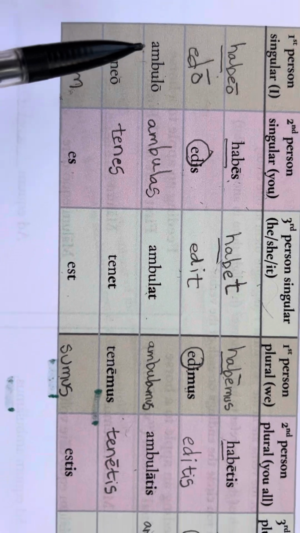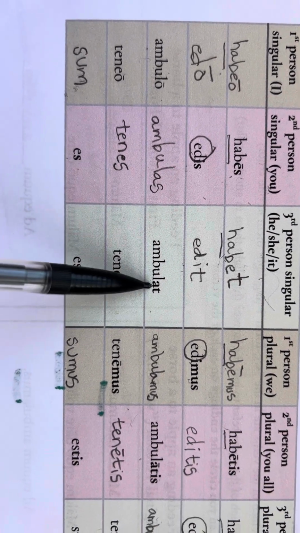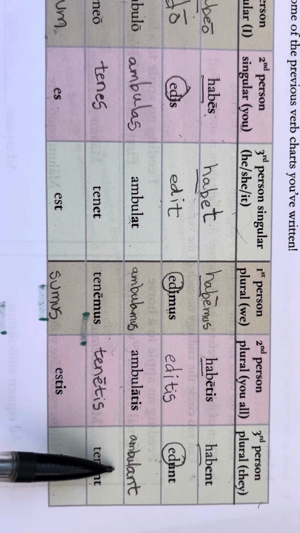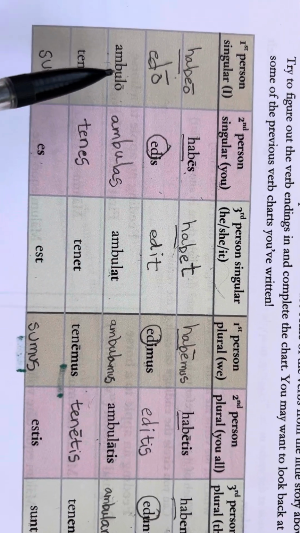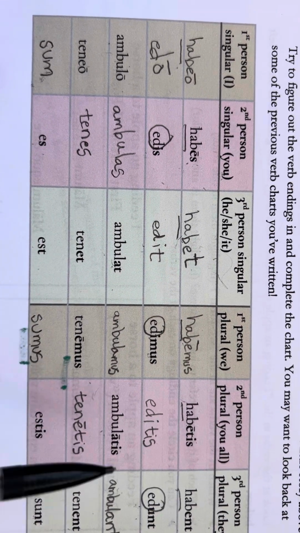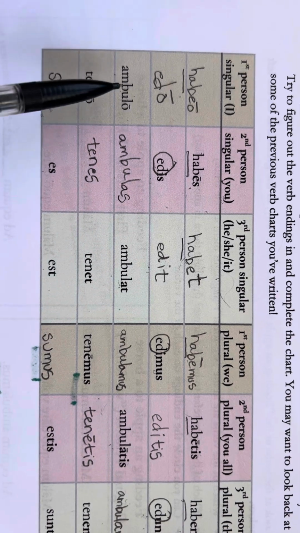Okay, we know this one a little bit. Ambulo, ambulas, ambulat, ambulamus, ambulatis, ambulant. Join me. One more time.